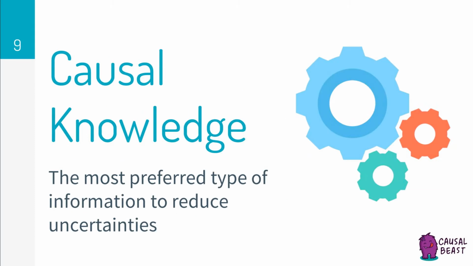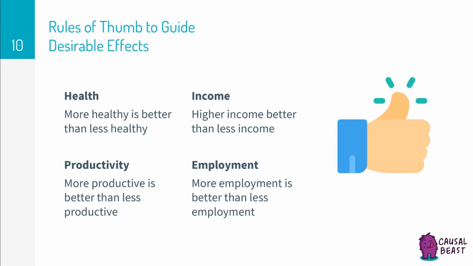To be even more specific than acquiring information, I'd like you to consider acquiring causal information as the most preferred type of information to reduce uncertainties around our decisions. Why is that? Because causal information helps people understand why things happen, and therefore, make decisions which actually cause the effects that are desirable. It's intuitive that we want to make decisions which lead to desirable effects, but what do we actually mean by desirable effects?